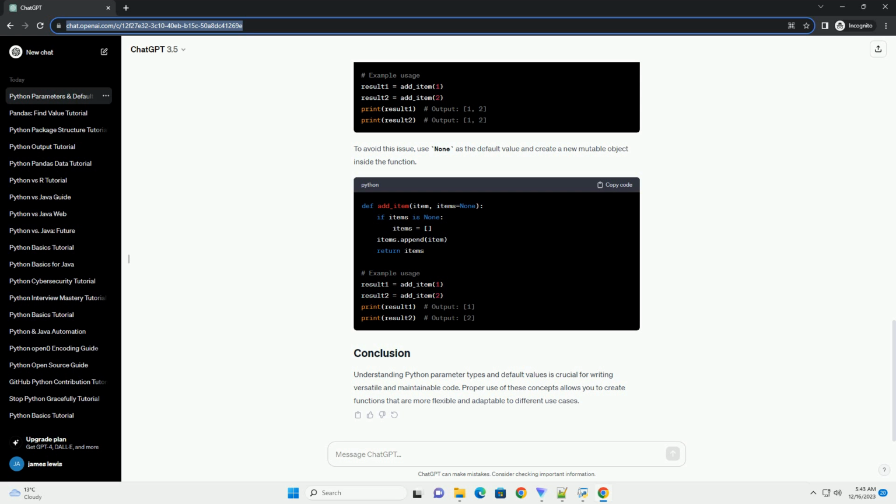Default values are specified in the function signature and assigned if the corresponding parameter is not provided during the function call. Be cautious when using mutable objects, for example lists and dictionaries, as default values, as they are shared among all calls to the function. To avoid this issue, use None as the default value and create a new mutable object inside the function. Understanding Python parameter types and default values is crucial for writing versatile and maintainable code. Proper use of these concepts allows you to create functions that are more flexible and adaptable to different use cases.